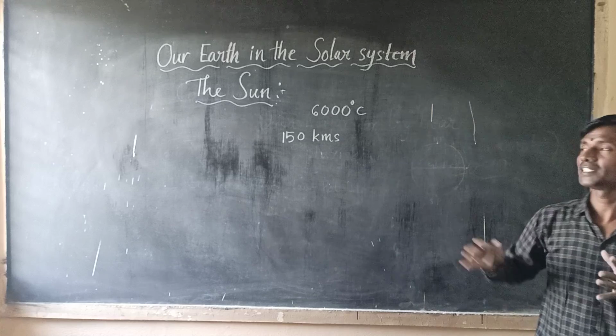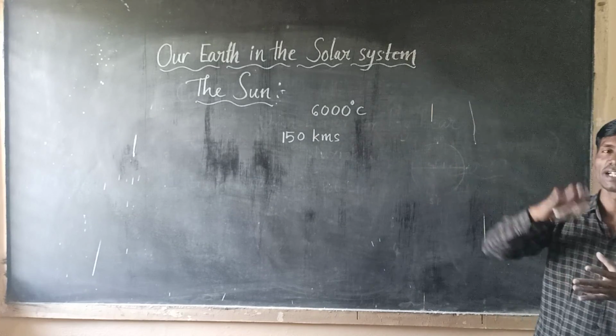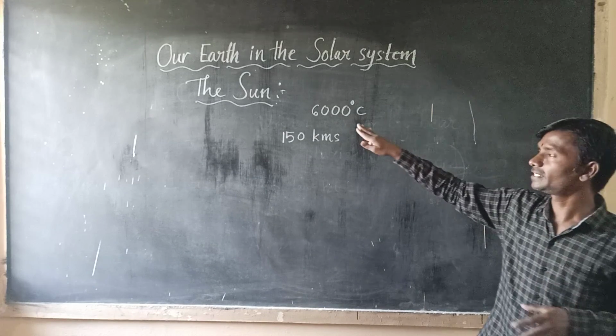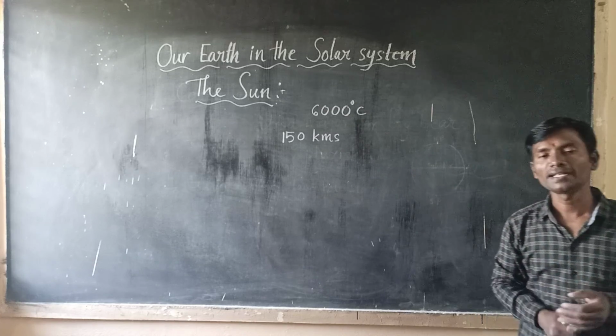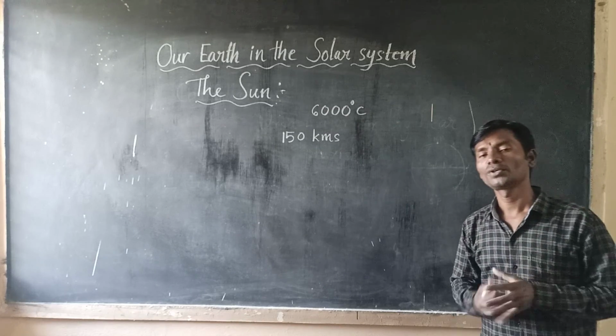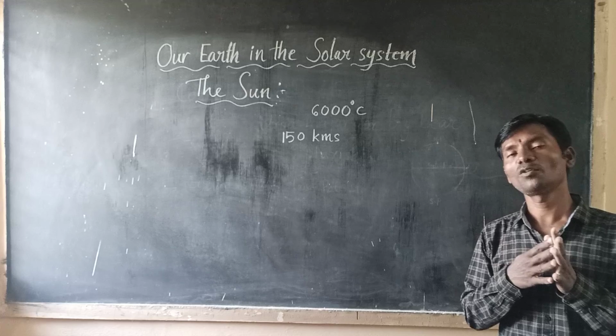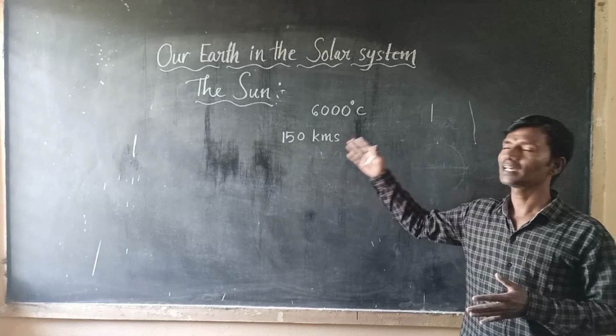The surface temperature of the sun is around 6000 degrees Celsius, and the sun is about 150 million kilometers away from the earth.